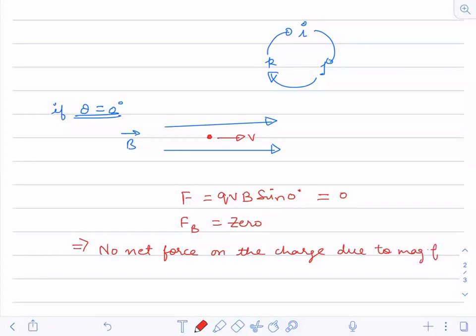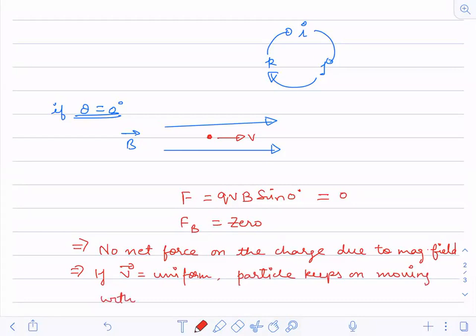Also, if v is uniform, which means it is constant, the particle will keep on moving in a straight line. The particle keeps on moving with velocity v in a straight line.